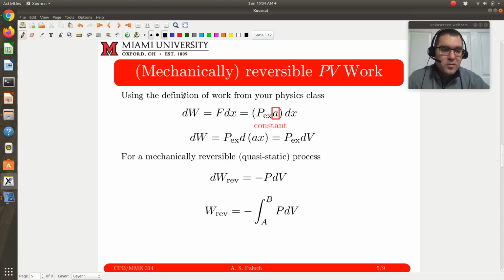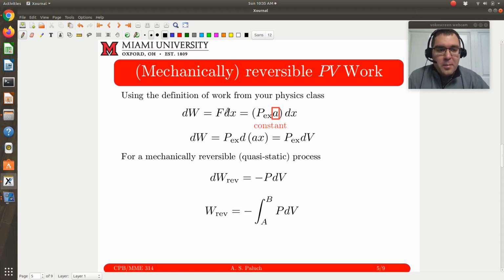In its differential form, the differential of work is my force times dx, which is essentially your displacement, a differential change in position. So this would be the work associated with some infinitesimally small change in x, dx. Assuming a constant force, dW is F times dx.